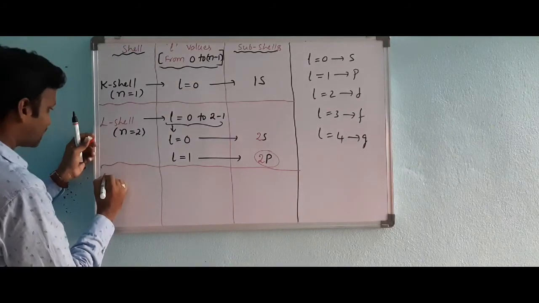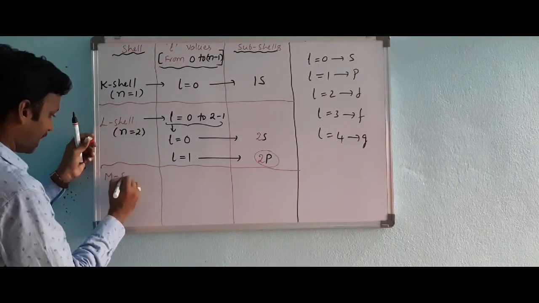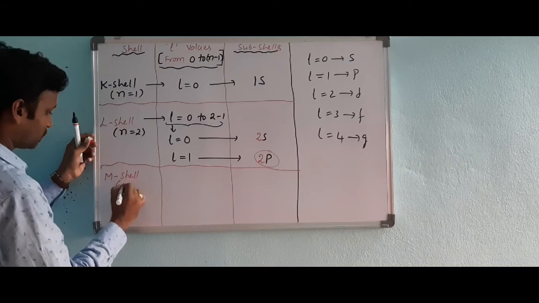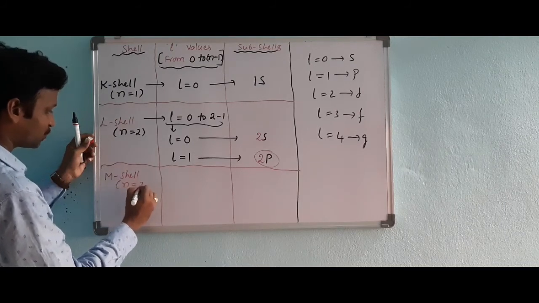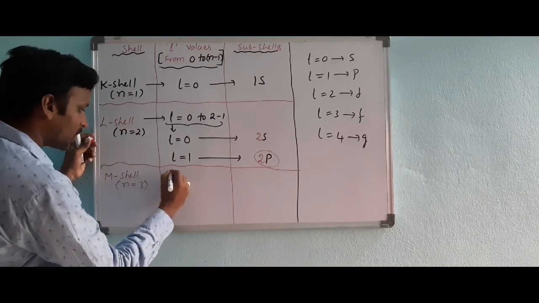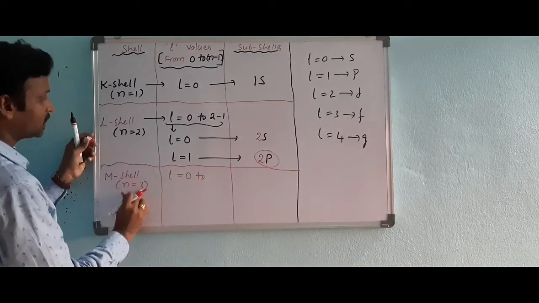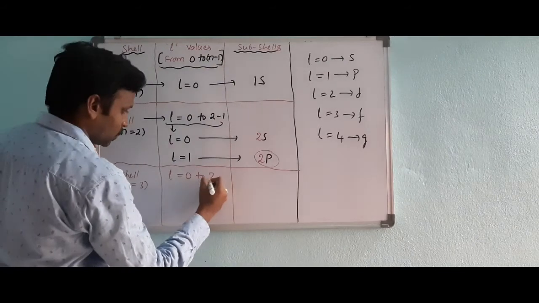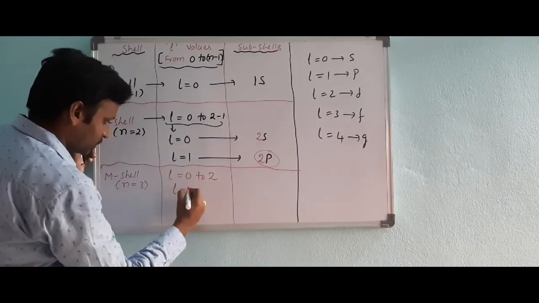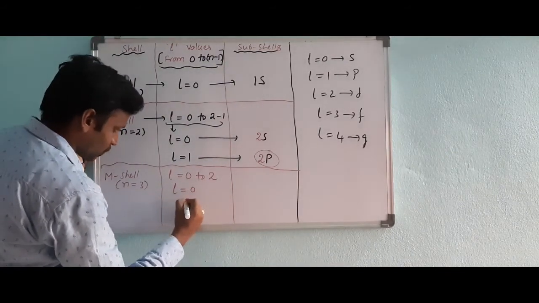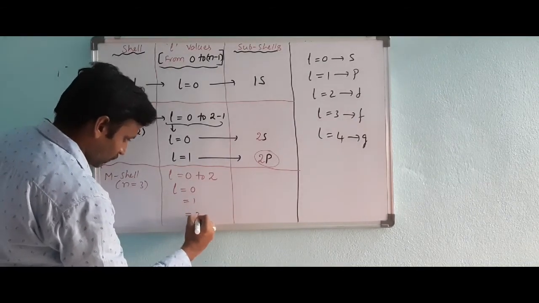If I consider K, L, M, M shell, M shell means n value is how much? 3. So l values start from 0. 0 to 3 minus 1, that is 0 to 2. So l values are 0, 1, 2.